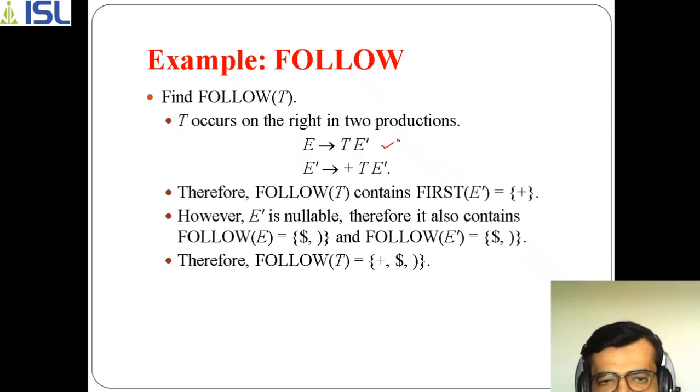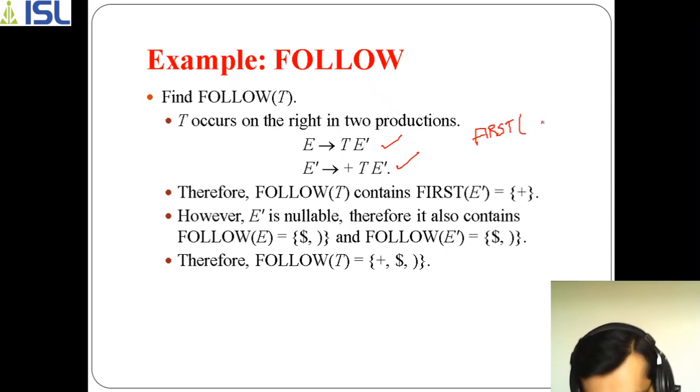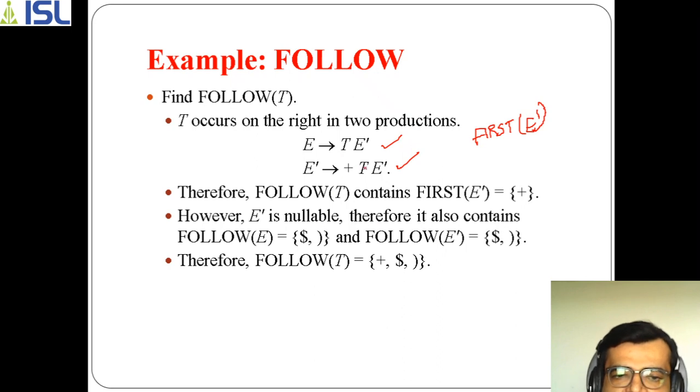So just now I showed you this one and this one. After T, what is there? E dash is there, right? So we have to perform first of E dash. And here also after T, E dash is there. So in both cases, you have to perform first of E dash. If I perform first of E dash, what is first? Previously we have seen. First means simply plus is there. Along with that, it is also nullable.